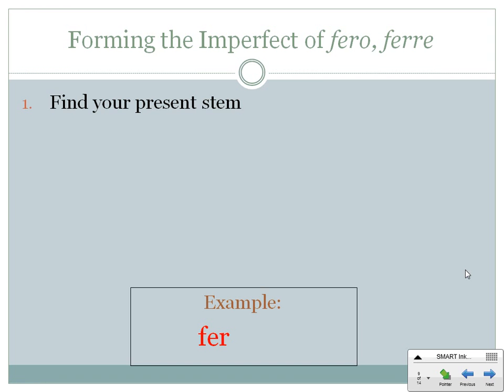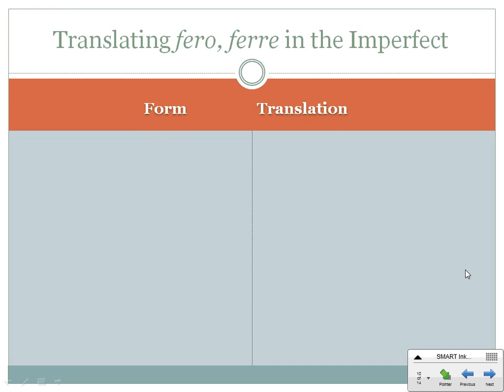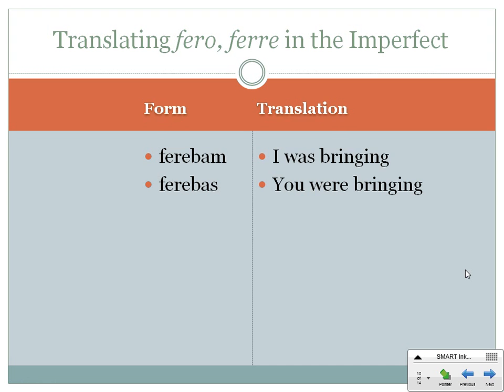And now on to fero ferre. Now, this one also is going to use its present stem, but it is going to add a letter before the BA. In this case, it's going to add an E, because I guess the Romans didn't think feram sounded very good. So it's going to be fere ba, and then the personal endings. Ferebam, I was bringing.